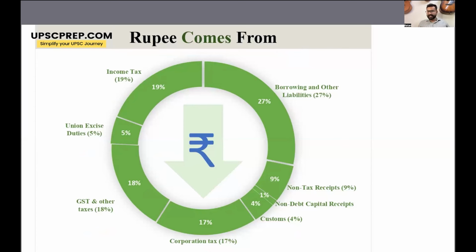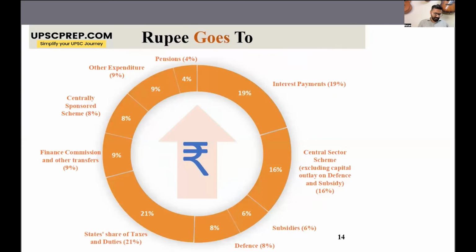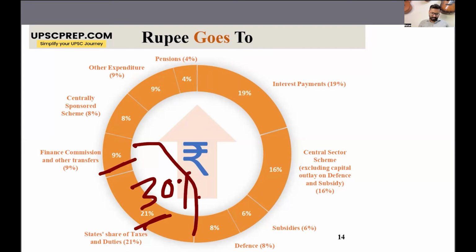Now, if we look at the expenditures of the government, then again, a big chunk, 21% goes to states, right? These are the state share of taxes and duties. Then again, the finance commission transfers is 9%, so around 30% goes to the states. Then another big chunk of government expenditure is your central sector schemes, around 16%. Interest payment is 19%.